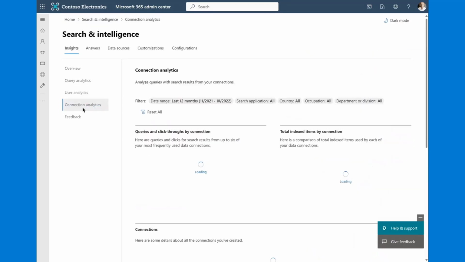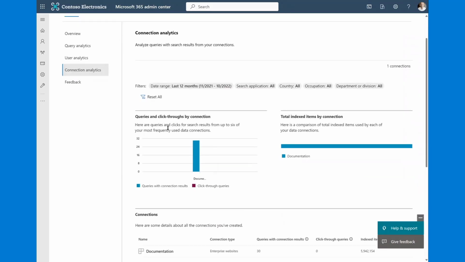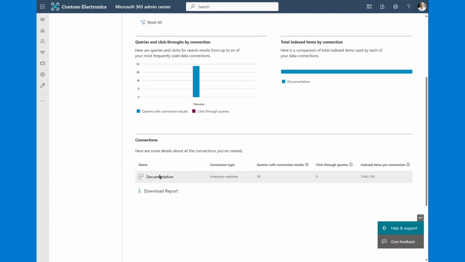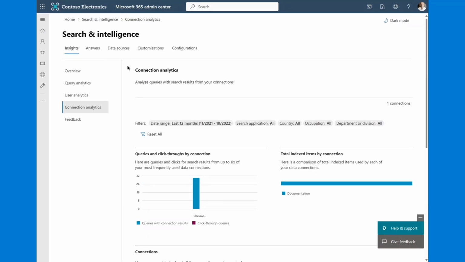The other new report that we've introduced is right down here, which is queries and click-throughs by connections. So in this particular case, 30 queries were returned by virtue of a connector result set. And then we have the total number of items that are indexed by our connector. We can move down and look at our connector and drill into some of these data sources to better understand how search is performing inside of the organization.